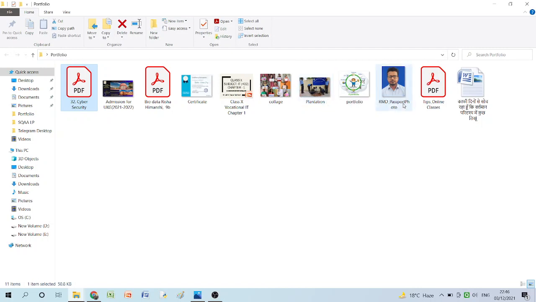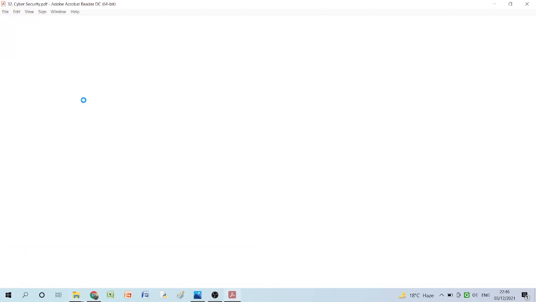One is a passport size photograph of a student. You will have your own passport size photograph. You must have received your result of term 1. Please keep a soft copy of the same. Similarly, if you have received any participation certificates or appreciation certificates in the current academic session, meaning from April 2021 till date, whatever you have. I have one participation certificate of a training program attended, which is organized by CBSE.